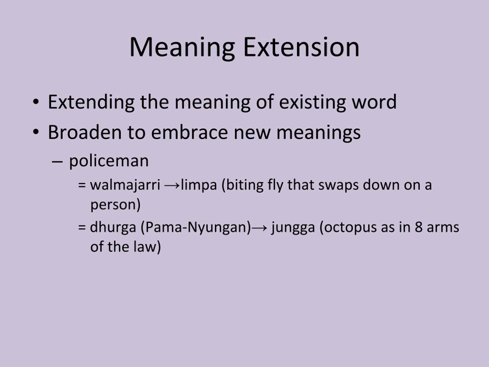Meaning extension. This is extending the meaning of existing words. So broadening a word to embrace new meanings. So for example, policeman in Pama-Nyungan language, Durga is the word for policeman. However, they also use the word junga, which means an octopus, as in eight arms of the law. So junga, known as octopus, has a broadened or extended meaning to refer to a policeman.